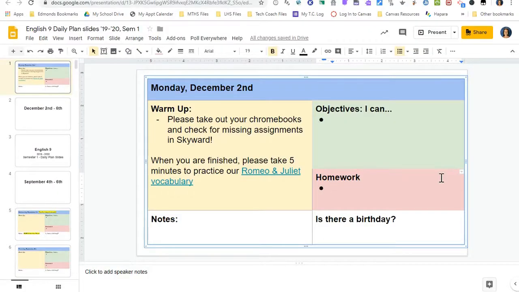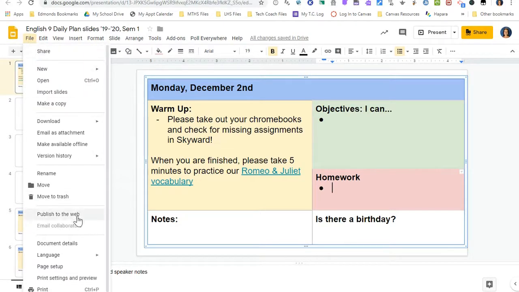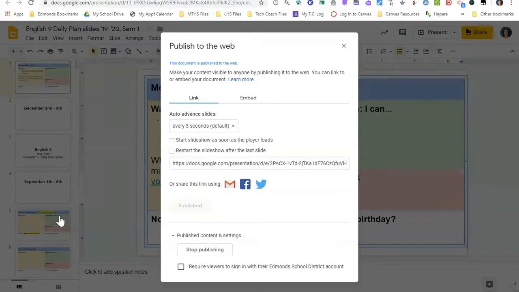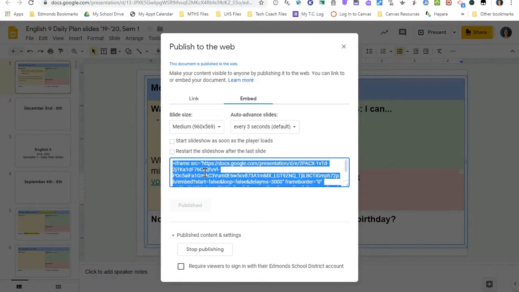I'm going to show you a second option that you have for embedding a Google Slides presentation into your Canvas page. For this, I'm going to use a function for publishing to the web. So what I'm going to do in my Google Slides presentation is I'm going to click File, and then I'm going to go down to Publish to the web. And then I need to go over here to Embed, and I'm going to click the code. So this is the code that allows the presentation to be embedded into the Canvas page. Once I click it, it highlights all the code. I just press Control and V, and then I go back to my Canvas course.